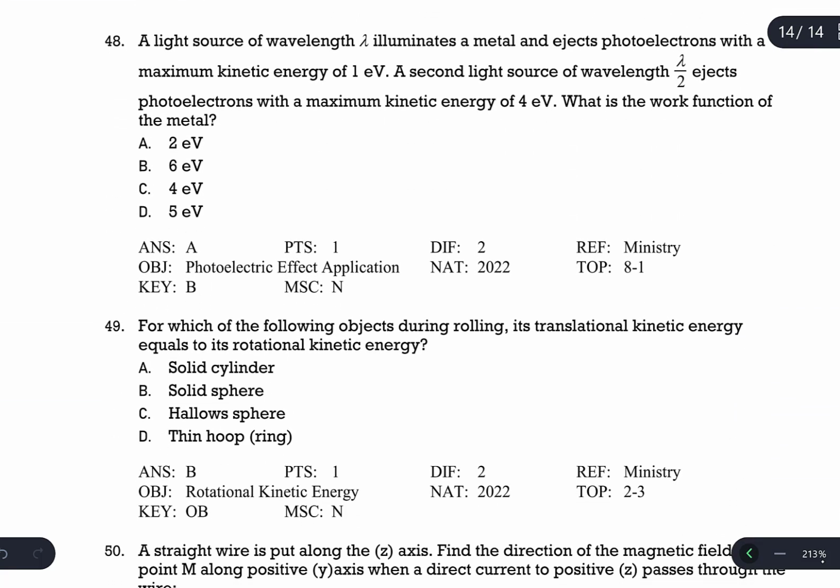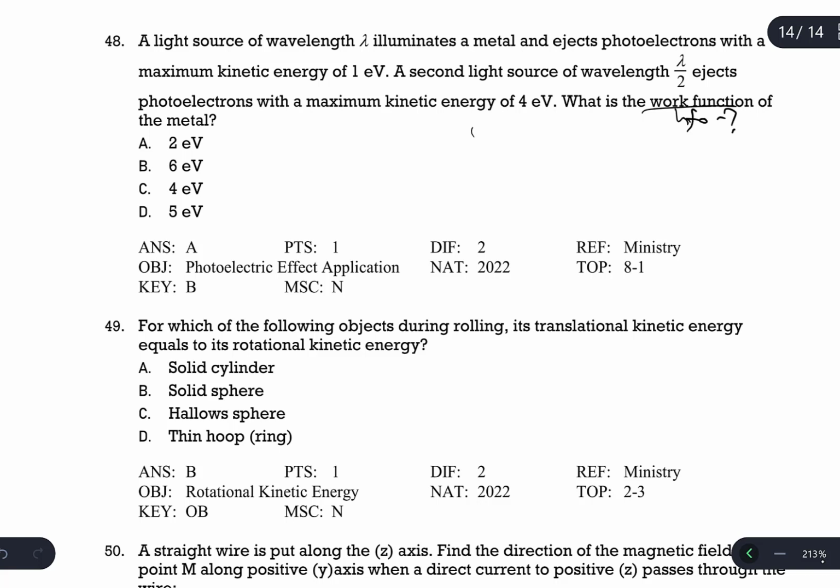Question number 48. A light source of wavelength lambda illuminates a metal and ejects photoelectrons with a maximum kinetic energy of 1 electron volt. A second light source of a shorter wavelength ejects photoelectrons with a maximum kinetic energy of 4 electron volts. What is the work function? Phi is the work function for this metal.